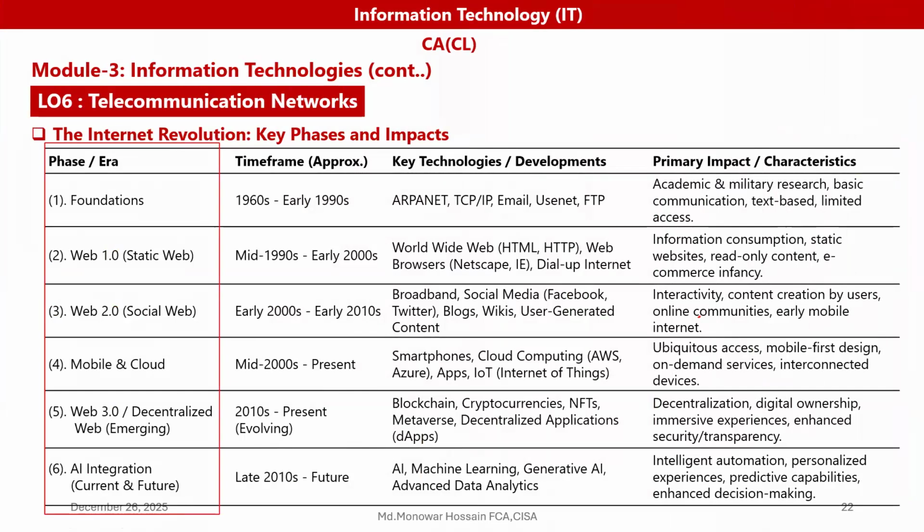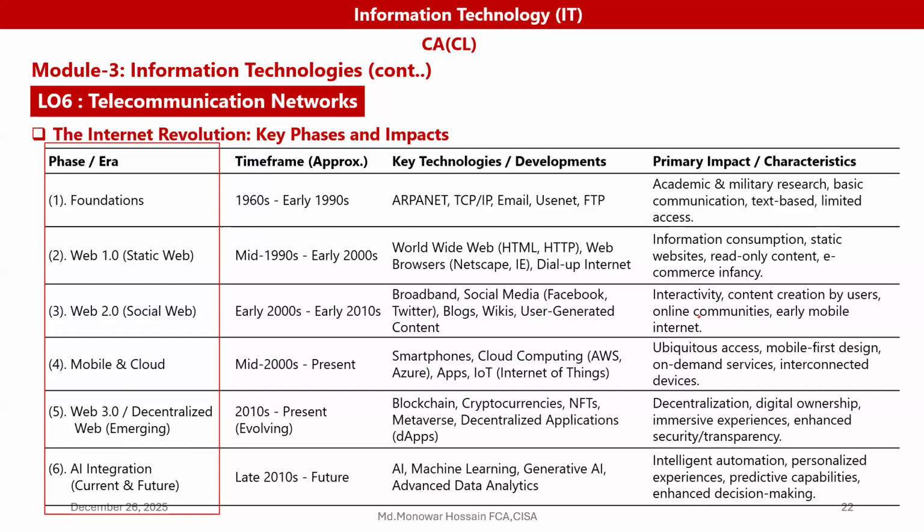Basically, the internet's foundation is from 1960 to the early 1990s. At that time, technologies were developed that are apparent, like the TCP/IP model, email, Usenet, FTP, etc. The primary impact or characteristic at that time was academic and military research, basic communication, text-based, limited access, etc. These are the basic characteristics of that era.